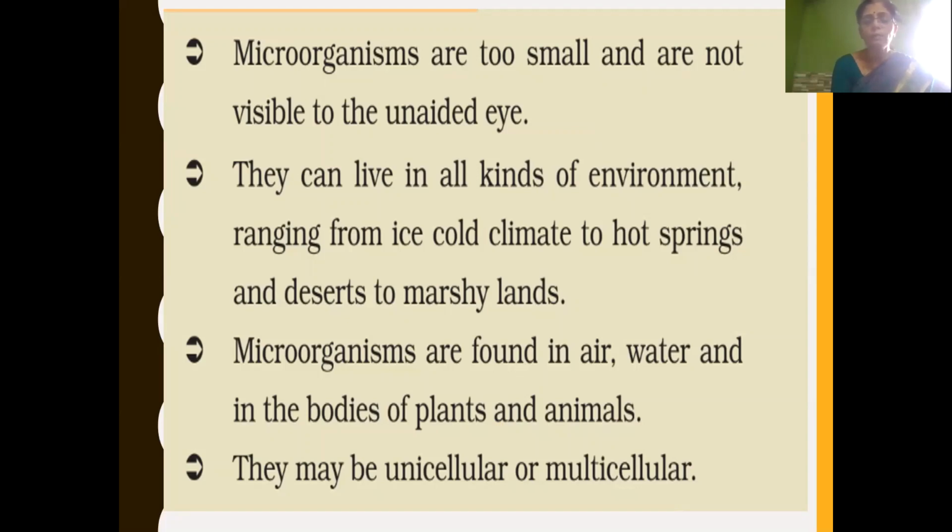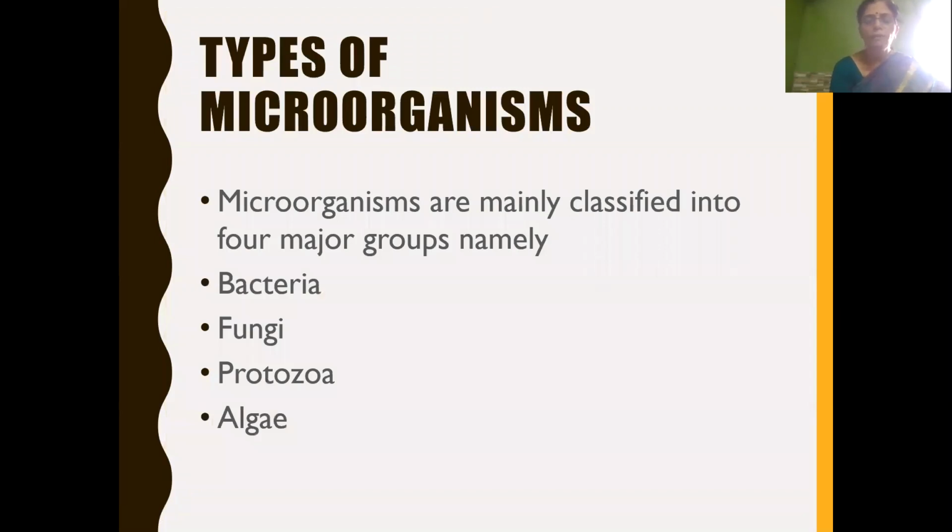And microorganisms may be unicellular or multicellular. And then we have learned about different types of microorganisms. Microorganisms are mainly classified into four major groups, namely bacteria, fungi, protozoa, and algae.